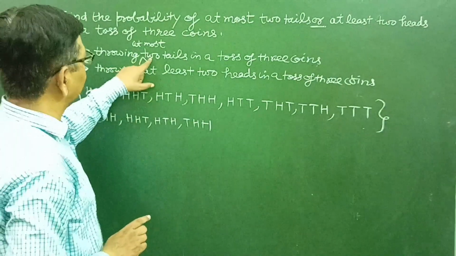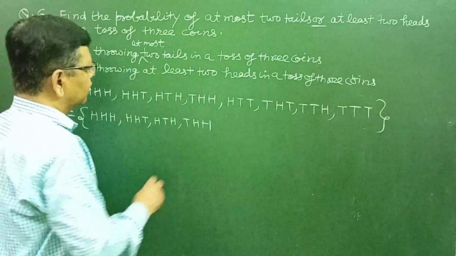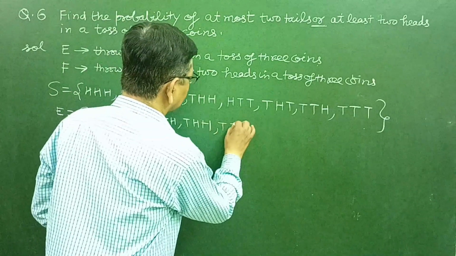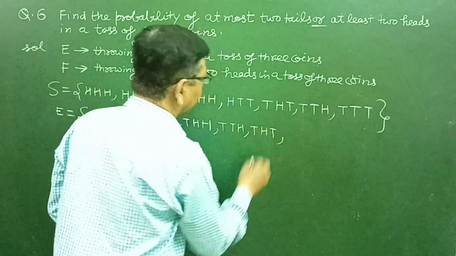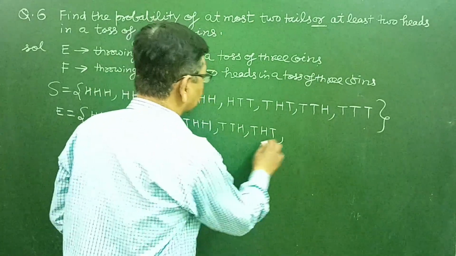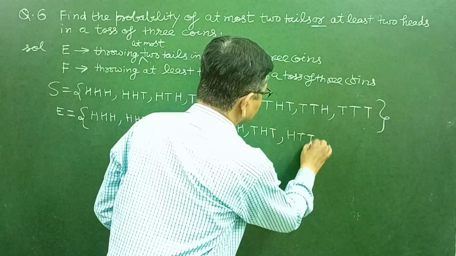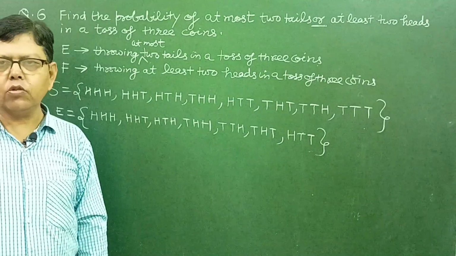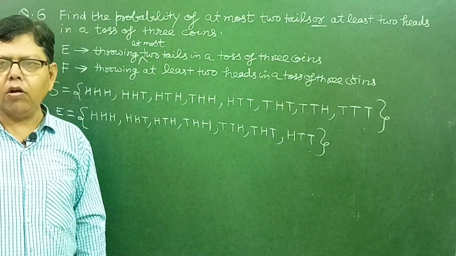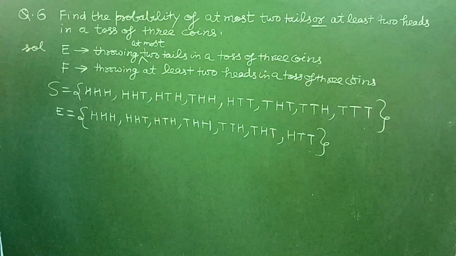Then at most 2 tails, maximum 2 tails, that is TTH, THT, and HTT. So this is the sample space for the first event, throwing at most 2 tails. At most 2 tails means no tail, 1 tail, or 2 tails.